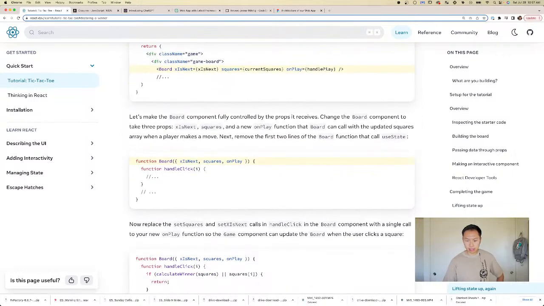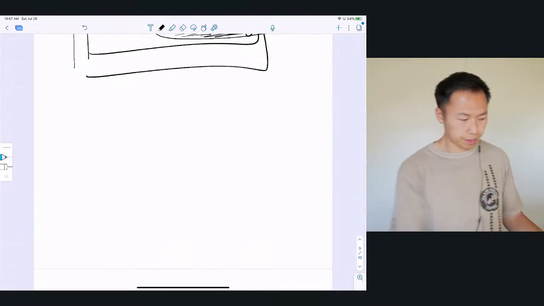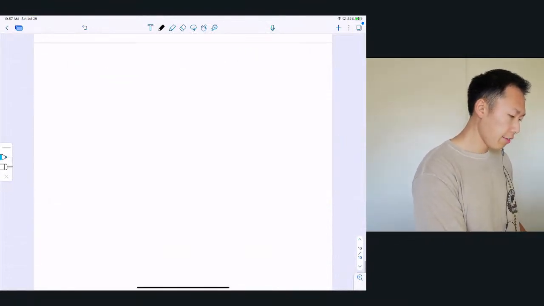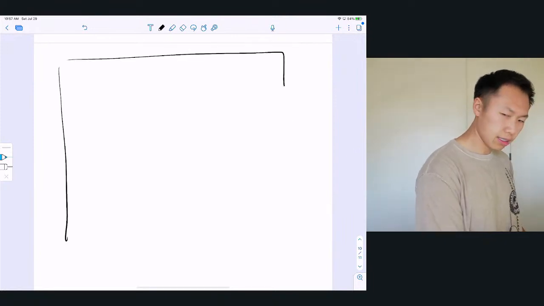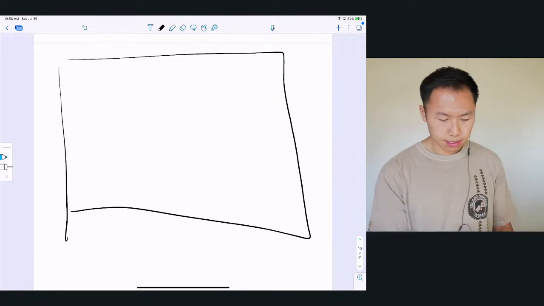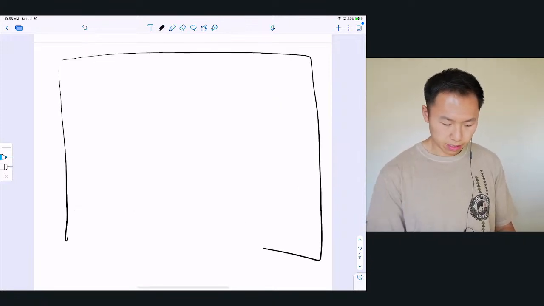All right, let's take a look at our iPad a little bit. Let me make it a little more clear. So how this works is we have a game component. The game component, I have a game component.